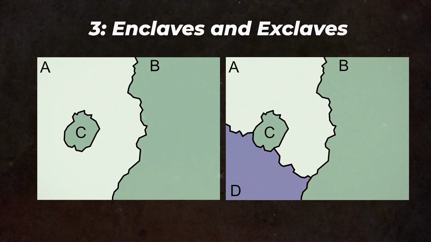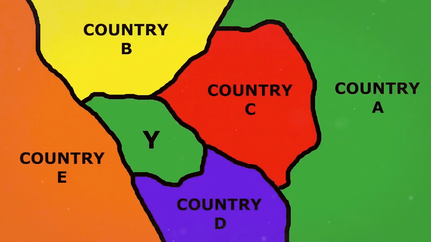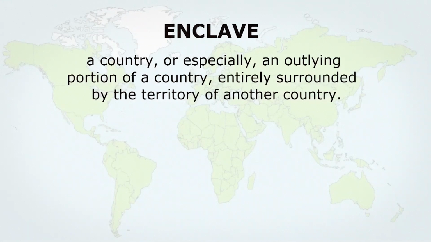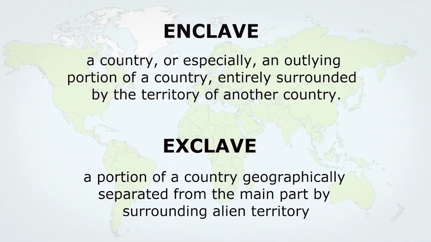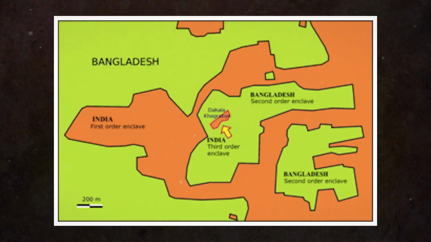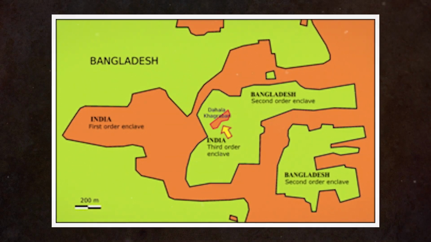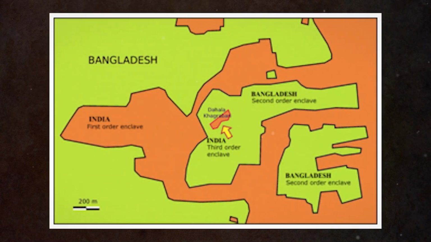3. Enclaves and exclaves, those odd pockets of territory that belong to one country but are surrounded by another. Enclaves are pieces of land completely enclosed within another country, while exclaves are parts of a country separated from its main territory. These can get incredibly complicated, sometimes even forming enclaves within enclaves.